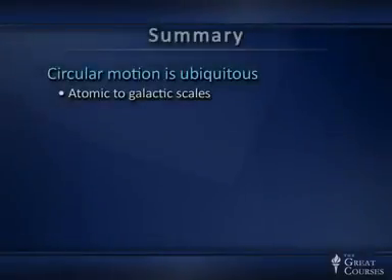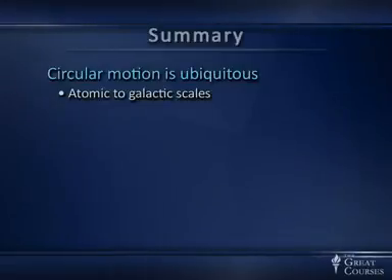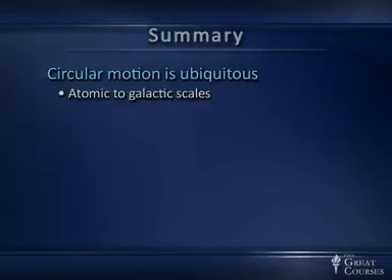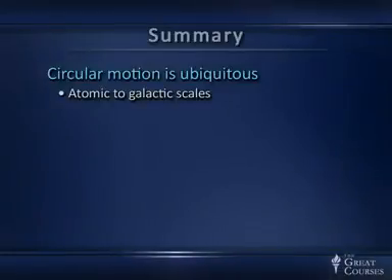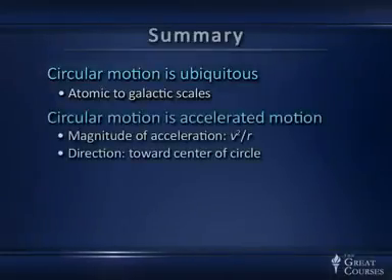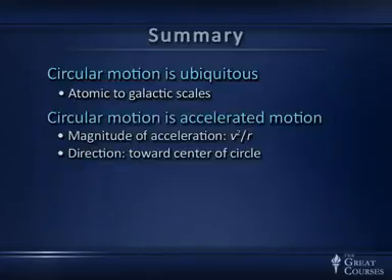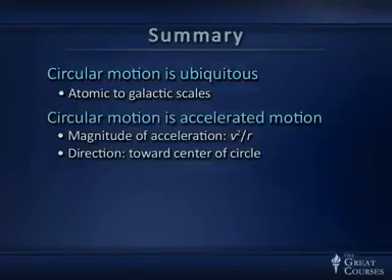Well, let's wrap up. Circular motion we've seen is ubiquitous. It occurs on atomic to galactic scales, and everywhere in between, including lots of cases in the everyday world, like airplanes and cars and bicycles and watches and you name it. Circular motion is accelerated motion. The magnitude of the acceleration is v squared over r. The direction is toward the center of the circle.